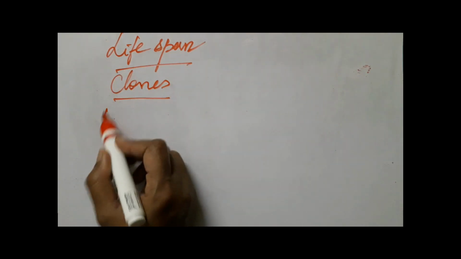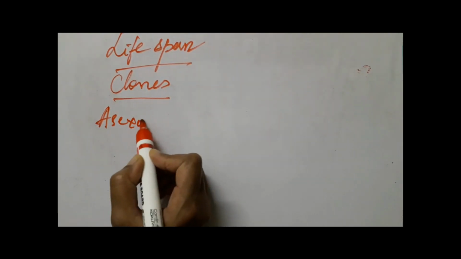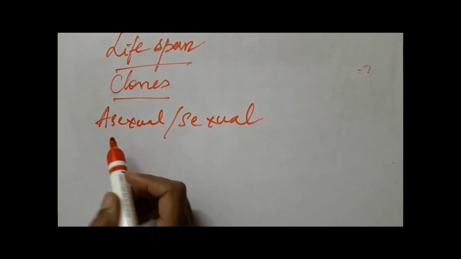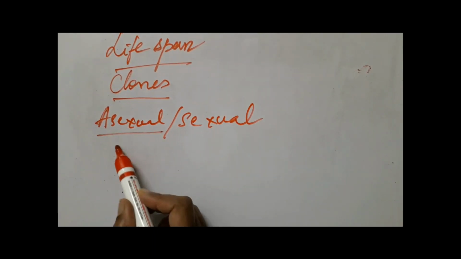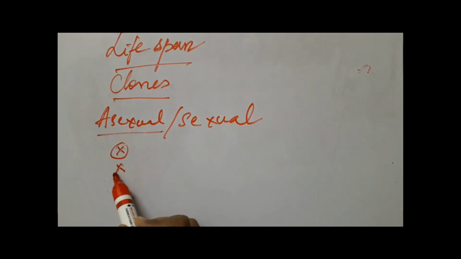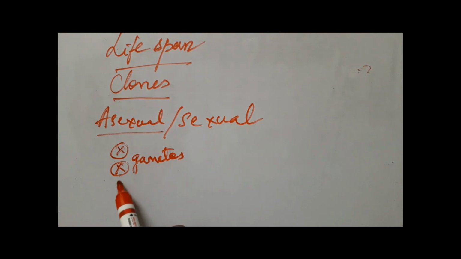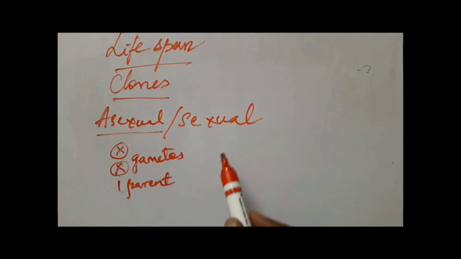Then we studied the difference between asexual and sexual reproduction. In asexual reproduction, there is no formation of gametes, no fusion of gametes, and only one parent gives rise to the offsprings.